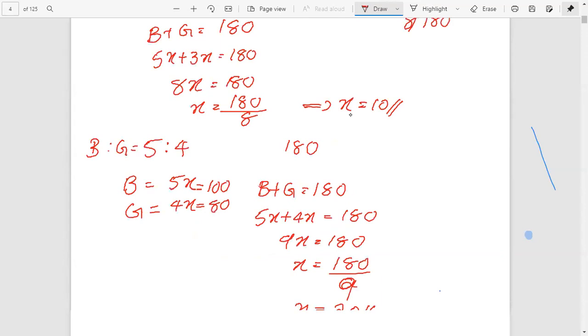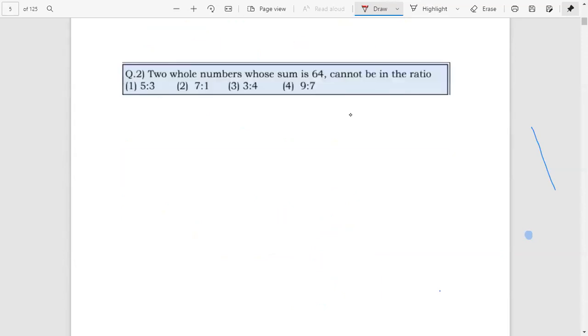Okay, we can check examples. First one, two whole numbers whose sum is 64 cannot be in the ratio. Okay, two whole numbers are given, their sum is 64, that cannot be in the ratio. Option 1, 5 is to 3. Option 2, 7 is to 1. Option 3, 3 is to 4. Option 4, 5 is to 7.